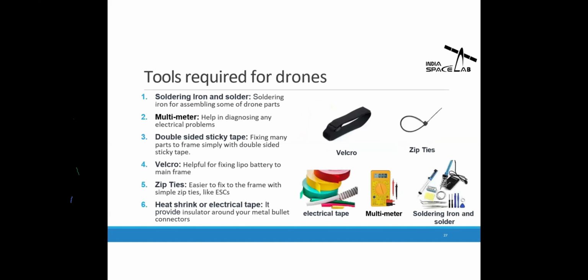Now here are some basic tools which are required for assembling any drone. The very first thing is Velcro, which is just to tie the battery onto the frame. Then we have zip ties. Zip ties are used for mounting the ESCs or any wires, or in any congested place.